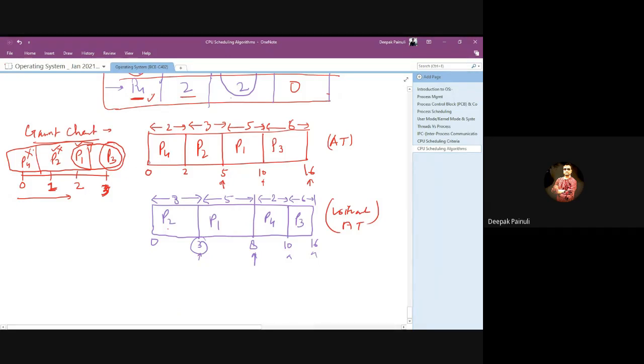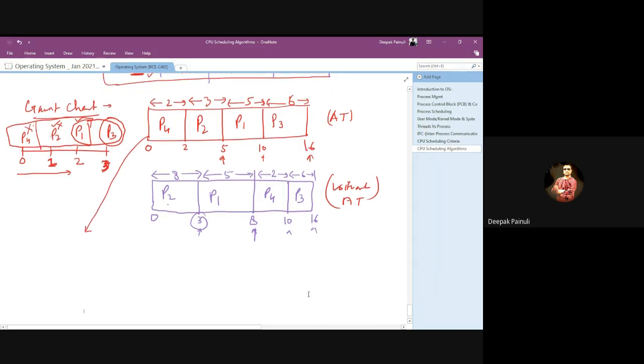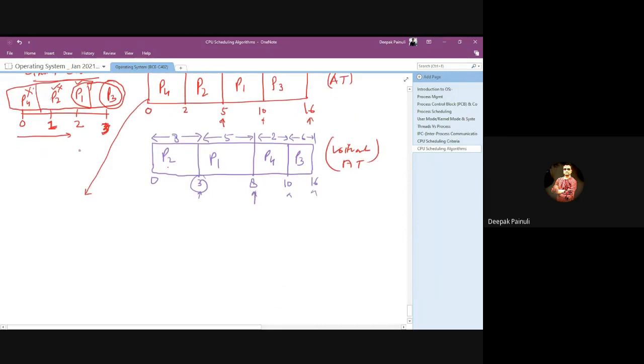So let's now calculate waiting time. Okay, for P1, what will be the waiting time?